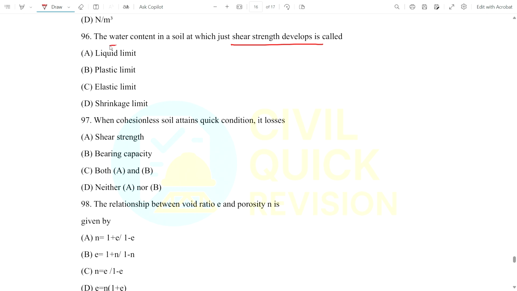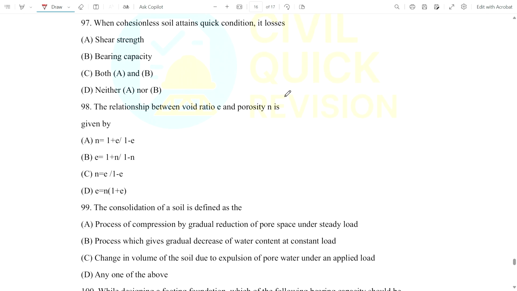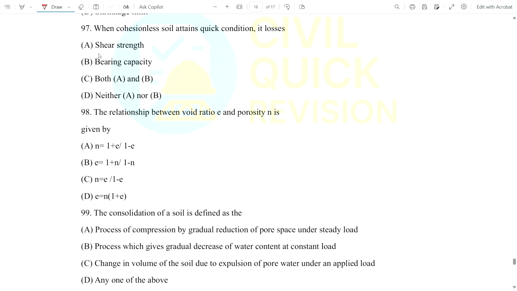At a particular water content, the soil at which just shear strength develops, meaning just, not more, will obviously be the liquid limit. At the liquid limit there is just a small shear strength. Now question number 97: when cohesionless soil attains quick condition, it loses what? Shear strength, bearing capacity, both A and B, or neither A nor B?